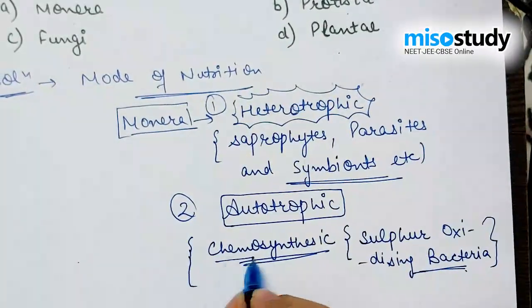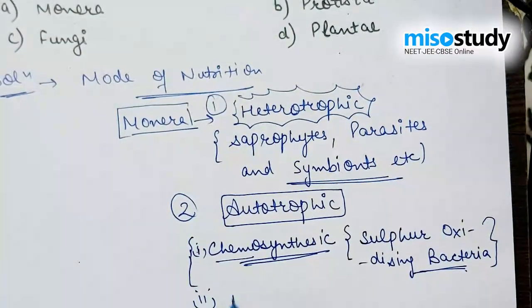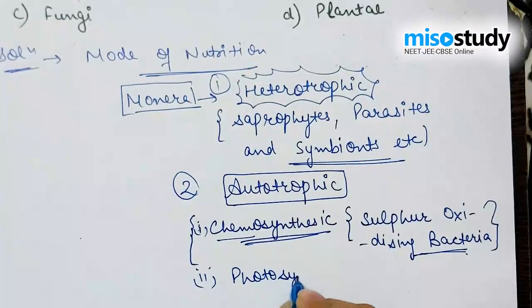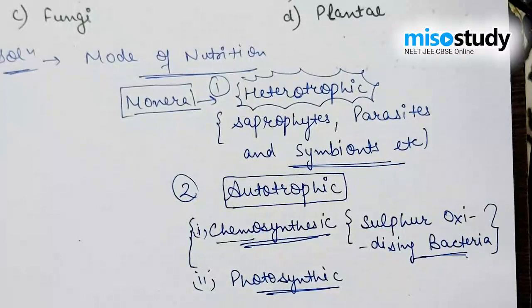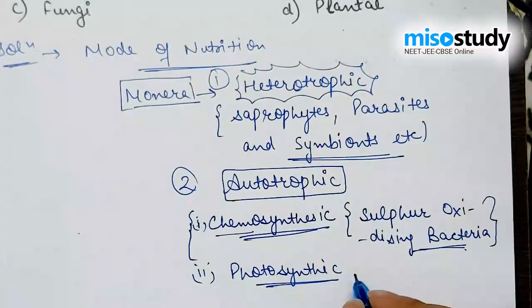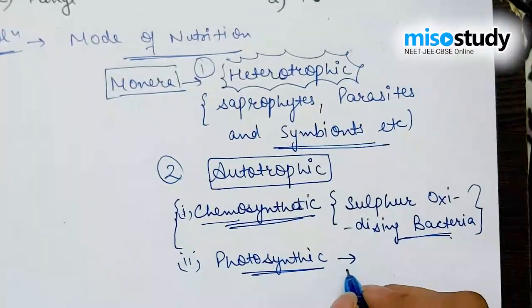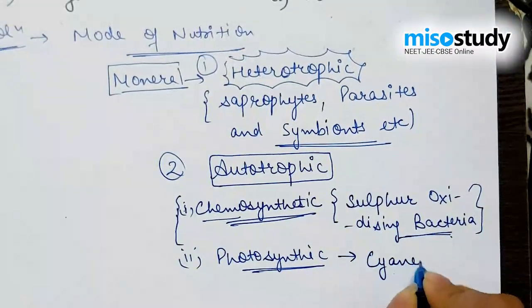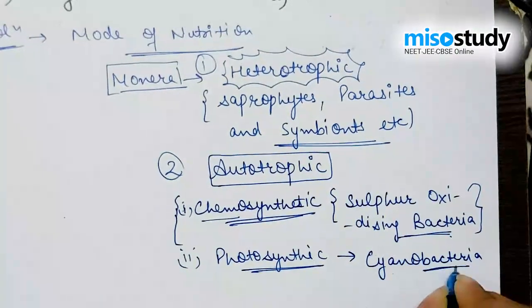And apart from the chemosynthetic, it further includes photosynthetic, which generally includes the blue-green algae, known as cyanobacteria.